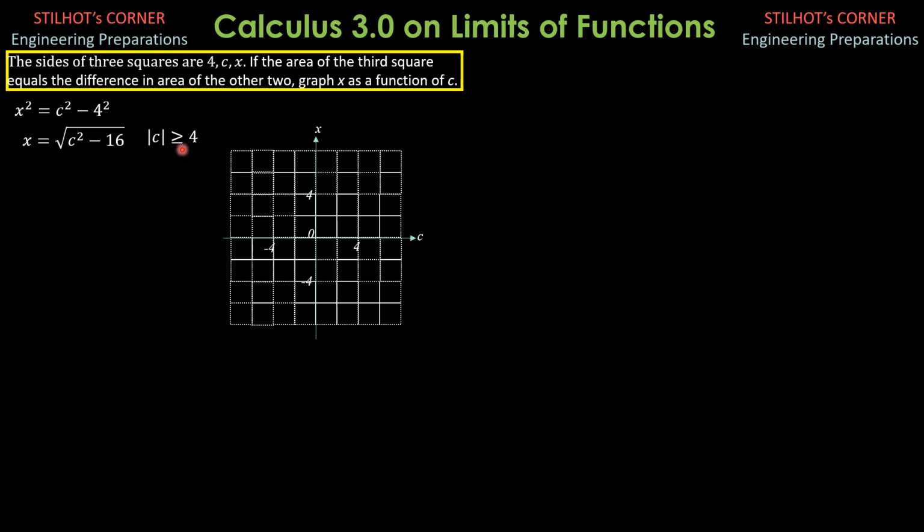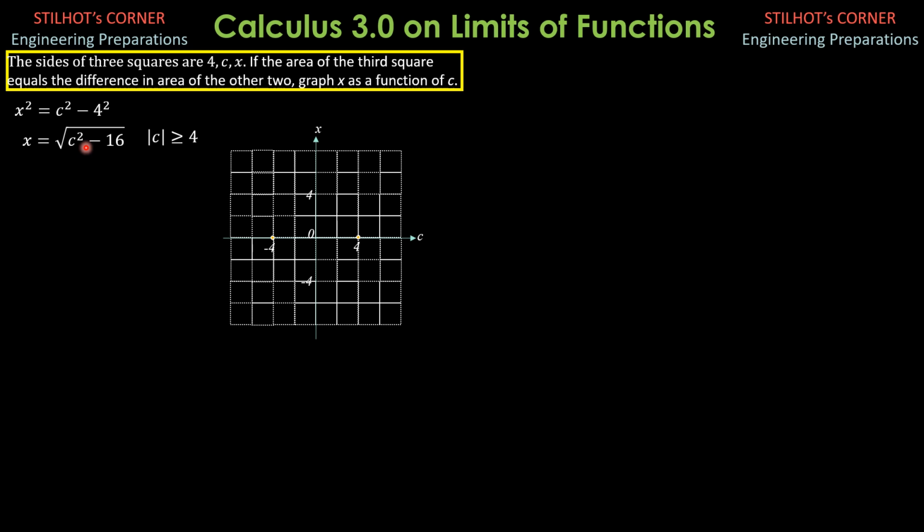So when c is plus minus 4, x would be 0. 16 minus 16 is 0. So we have 2 points there, negative 4 comma 0 and 4 comma 0. By the way, the graph of this is the upper branches of a hyperbola that are open to the right and to the left.